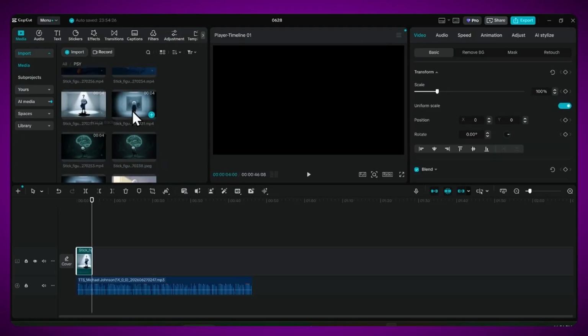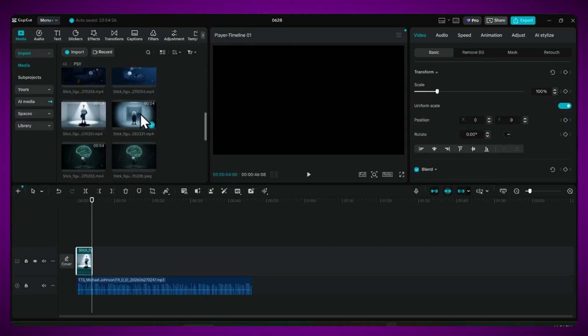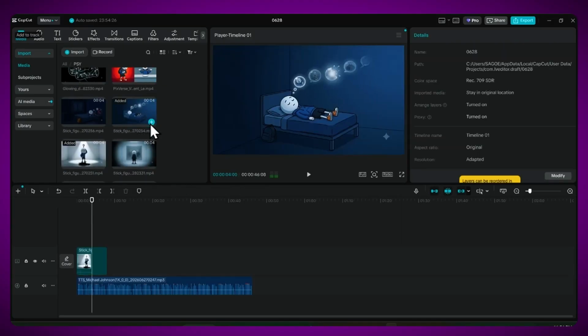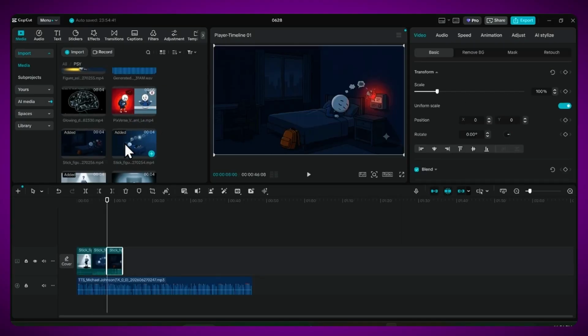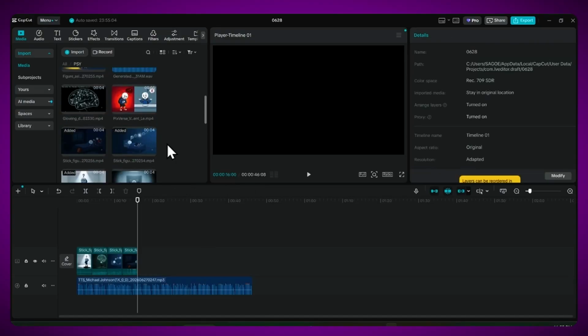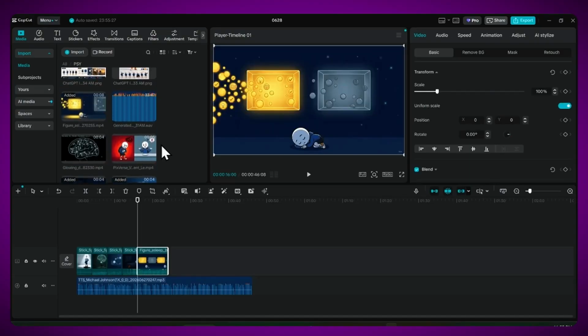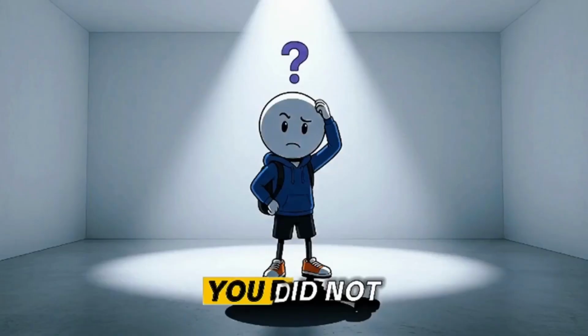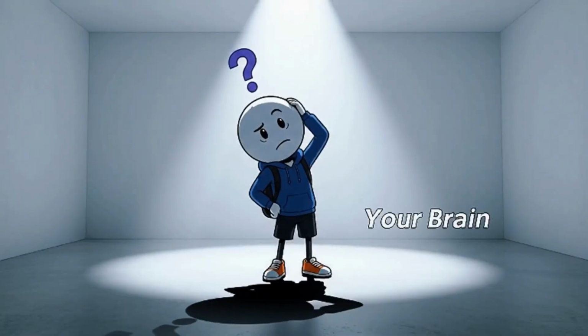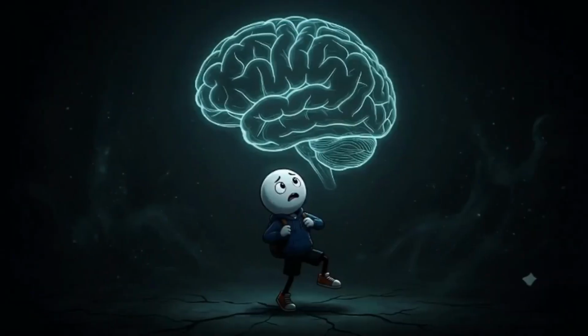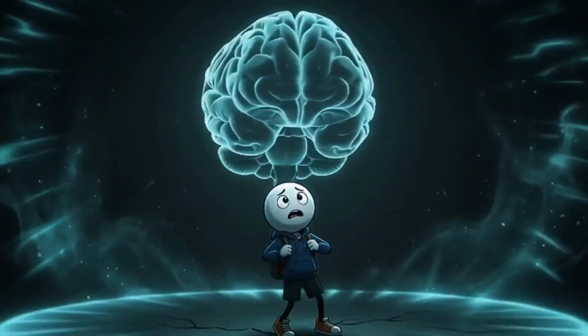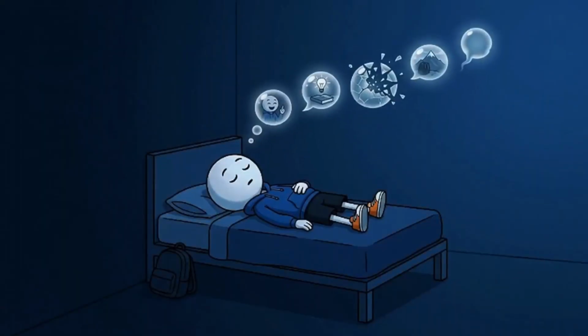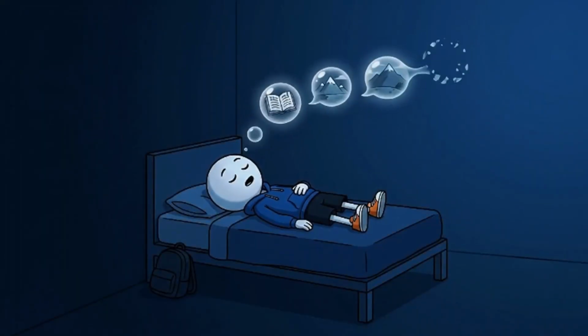With everything ready, the last step is assembly. I bring it all into CapCut, line up the stick figure scenes with the narration, and fine-tune the pacing. Because all the heavy lifting already happened, this part moves fast. And here's the finished video. Clean animation, no watermark, narrated, captioned, with a thumbnail that actually fits the format. From a blank concept to a published video, this entire workflow took a fraction of the time it normally would.